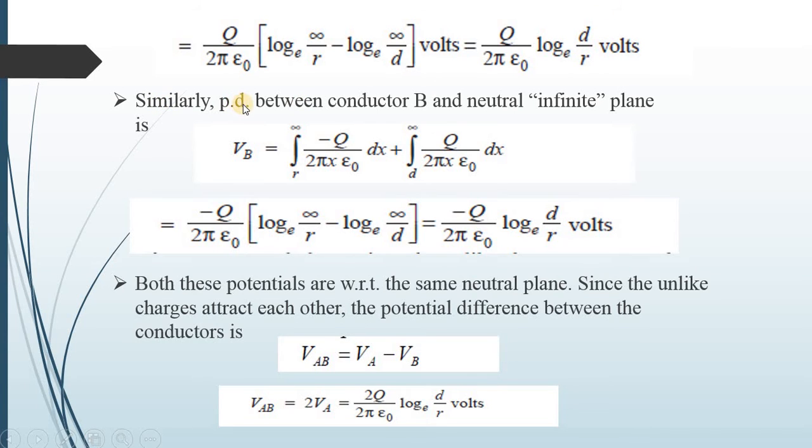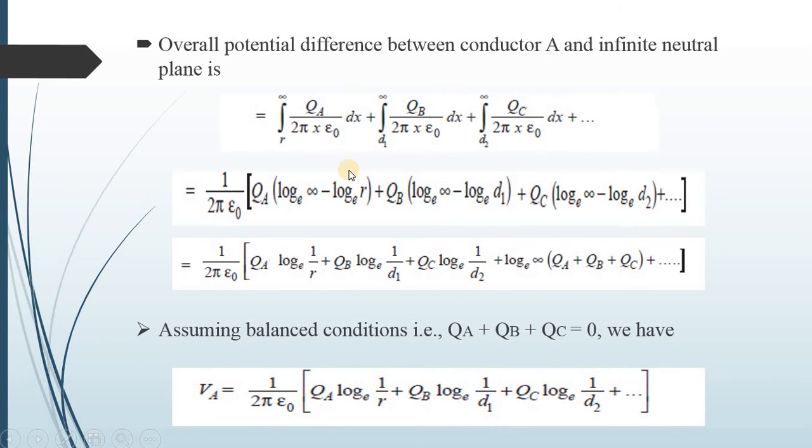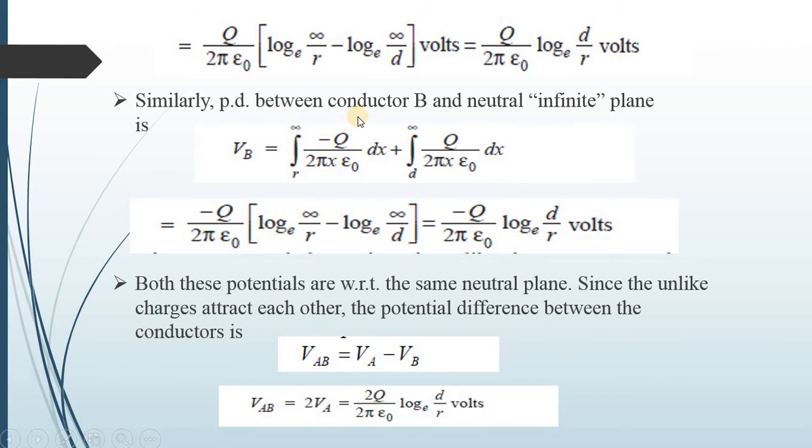Similarly, potential difference between conductor B and neutral infinite plane. In the first case, we defined the potential difference between conductor A with respect to the neutral plane, and in the second case the potential difference between conductor B and the neutral plane. So the equation is reversed. So VB is equal to integral from r to infinity of minus q upon 2 pi x epsilon 0 dx plus integral from d to infinity of q upon 2 pi x epsilon 0 dx.